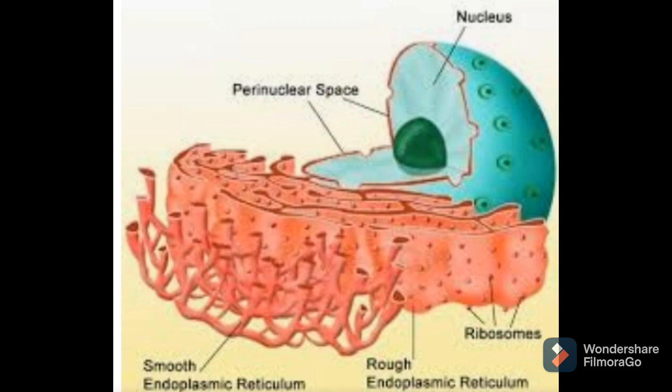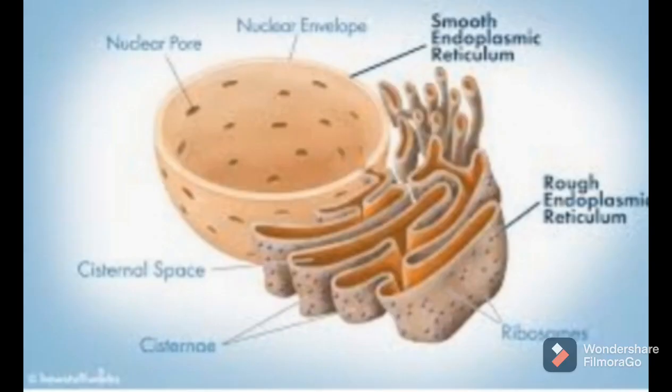Some other synthesized proteins and lipids of ER function as enzymes and hormones. So what do enzymes mean? Enzymes are the substances which act as catalysts for various metabolic reactions in the cell. The ER of liver of vertebrates plays an important role in detoxification of many poisonous substances and drugs. And we have just explained this earlier. So this is endoplasmic reticulum.